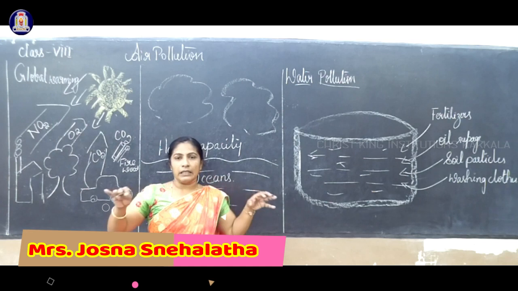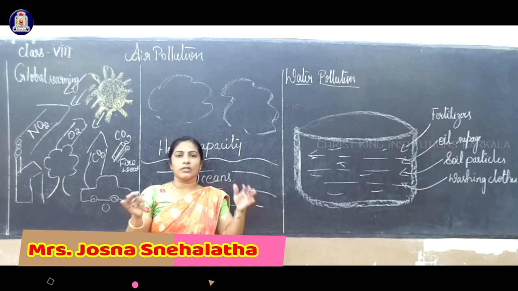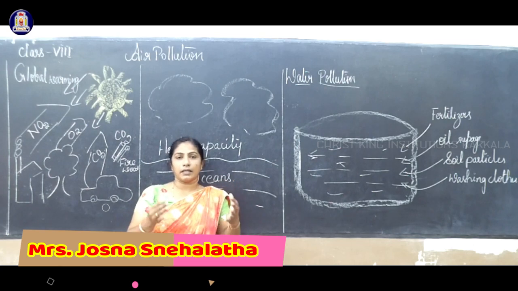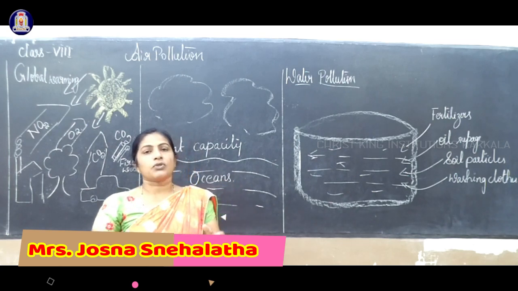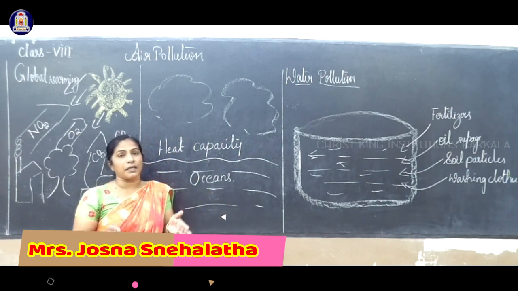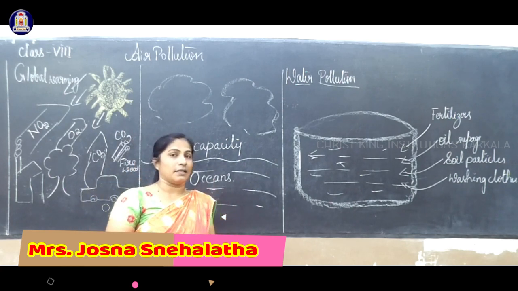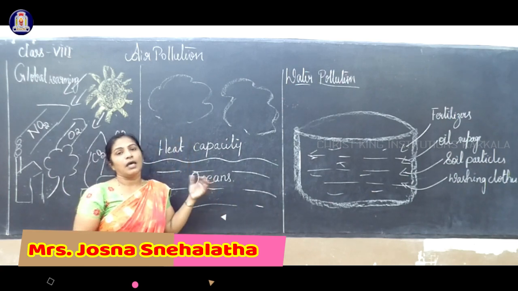In a greenhouse, the carbon dioxide and warm temperature will be there. It should be there on the earth's surface also because we survive based upon that. A little temperature is necessary for each and every organism to survive. That is called the greenhouse effect.